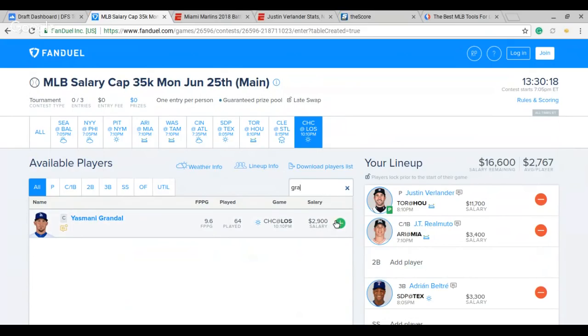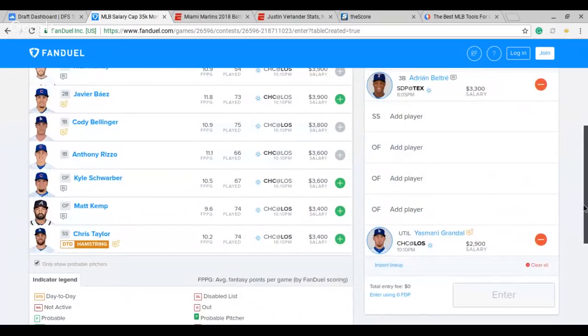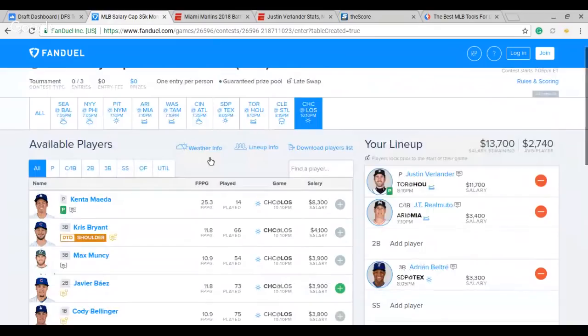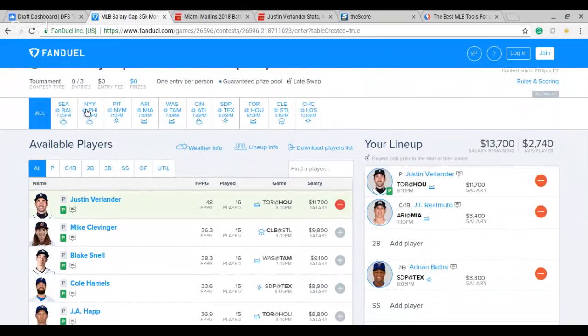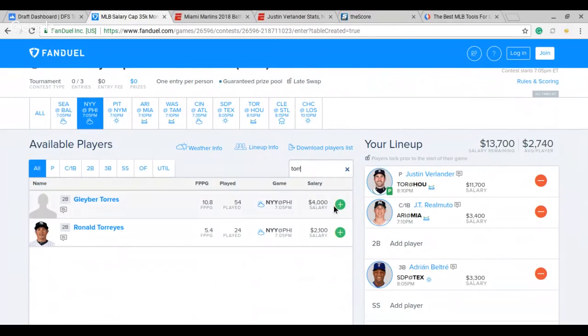put in Grandal, either have him as catcher or your utility. Like I said, he's kind of my boom or bust play tonight here. And then, like I said, you got $2,700 just to kind of mess around with some stuff there. If you got money for Torres, I don't mind it, but he's 4,000.